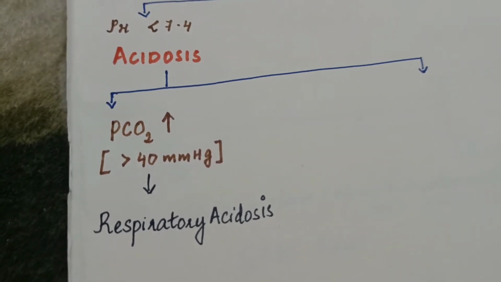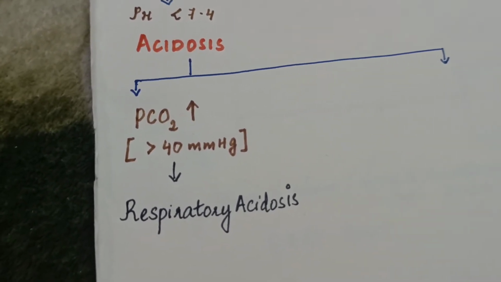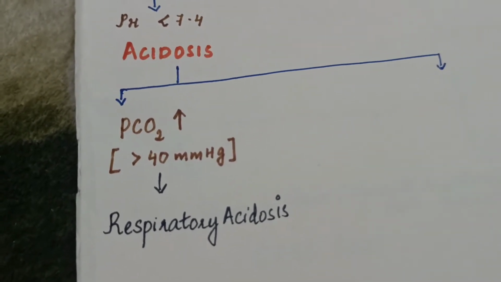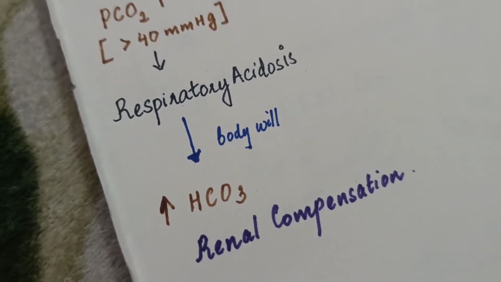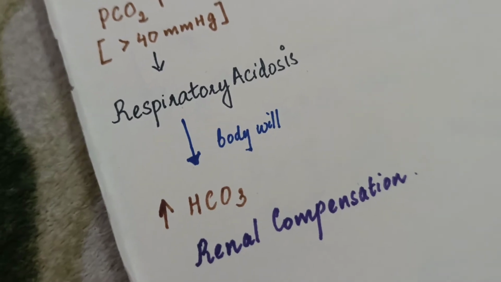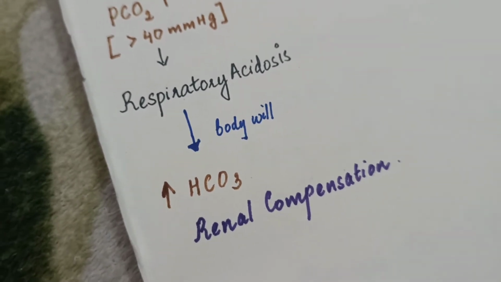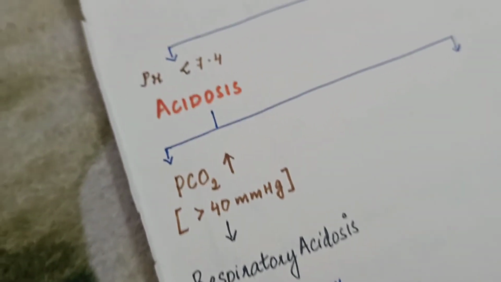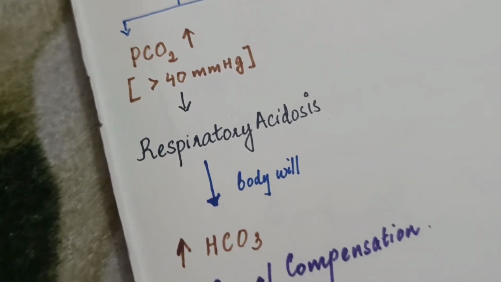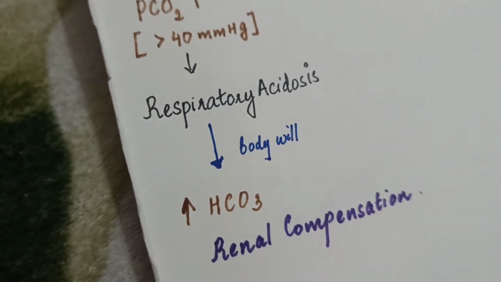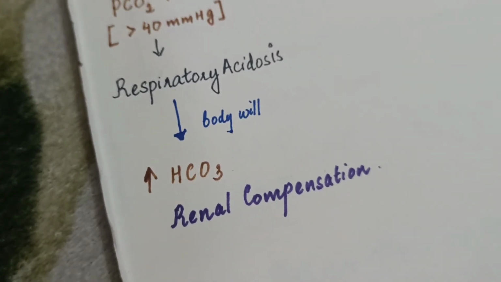If respiratory acidosis happens in our body, the body will do a compensating mechanism. Our body will increase the level of HCO3, the bicarbonate level will increase. So the kidney will increase the reabsorption of bicarbonate, hence it is called renal compensation. Again, I'm repeating this same point: when PCO2 increases, respiratory acidosis happens, and the kidney increases the reabsorption of bicarbonate, hence renal compensation.